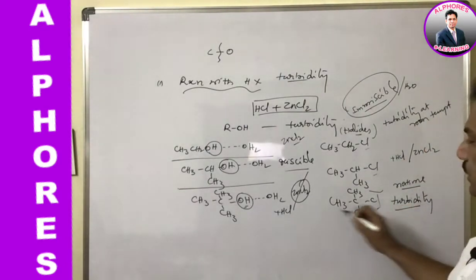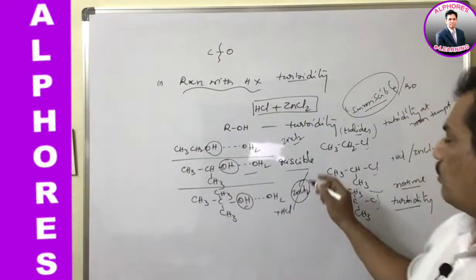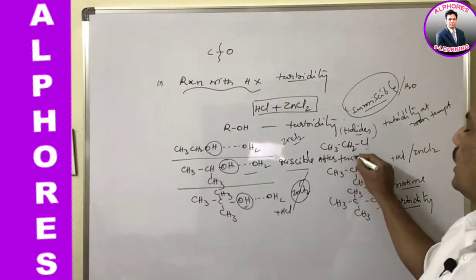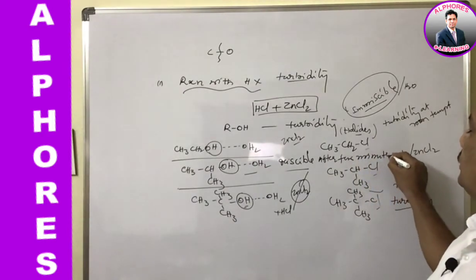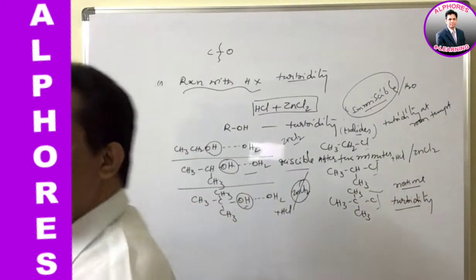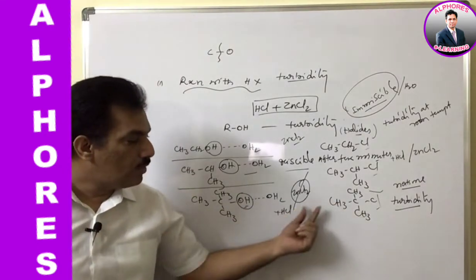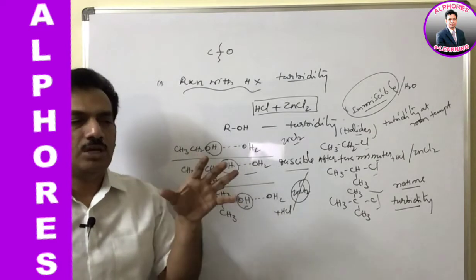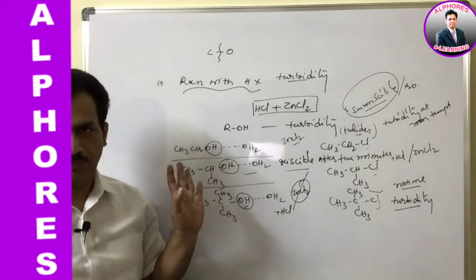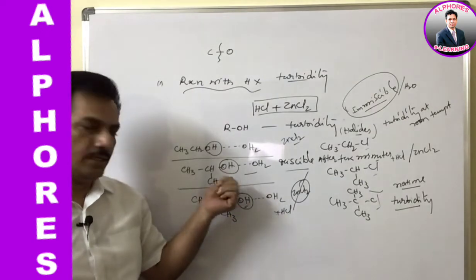And immediate turbidity, tertiary alcohol. And now regarding secondary alcohols, they form turbidity after a few minutes. So now you can distinguish these primary, secondary, tertiary alcohols by treating with HCl, that is Lucas reagent. In case of tertiary alcohols, they form immediate turbidity. That means the alcohol which forms immediate turbidity when treated with Lucas reagent is nothing but tertiary. And if it forms the turbidity after a few minutes, then it is secondary.